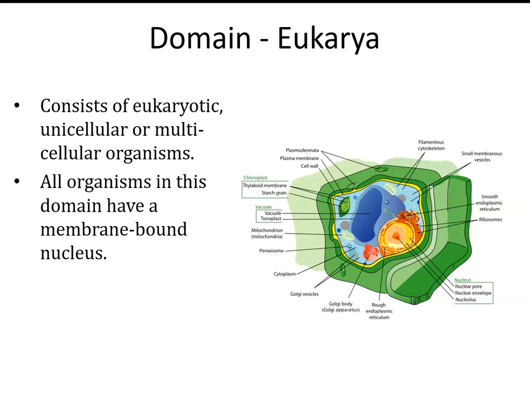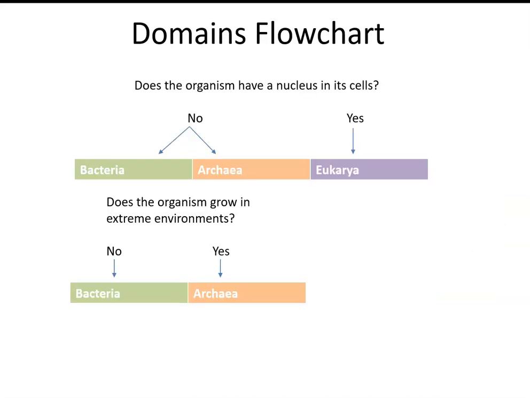Okay? So let's take a look at this in terms of a flow chart. So first we have to ask ourselves, does the organism that we're looking at have a nucleus? If the answer is yes, we automatically know that it's in the group Eukarya. But if the answer is no, we don't know if it's bacteria or archaea. So then we have to ask ourselves another question.